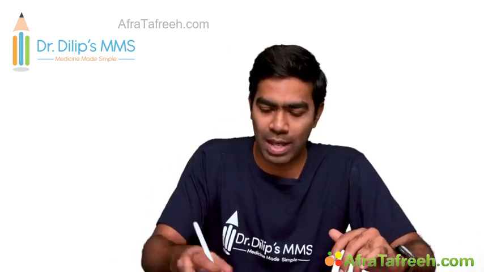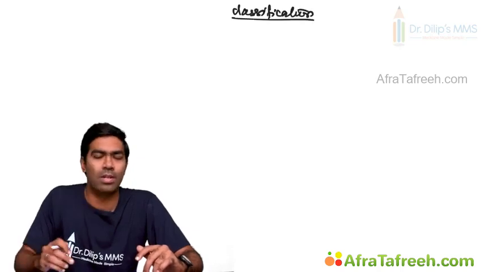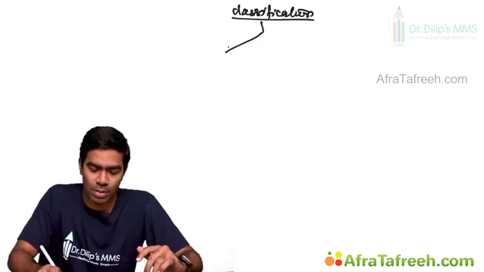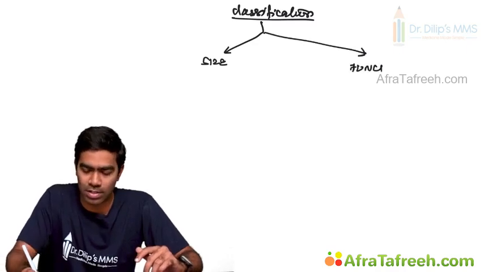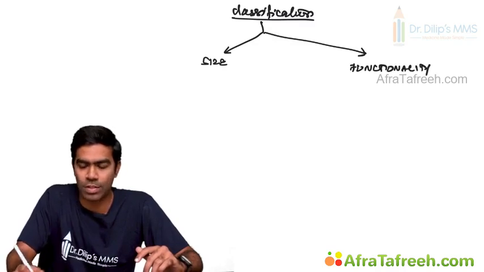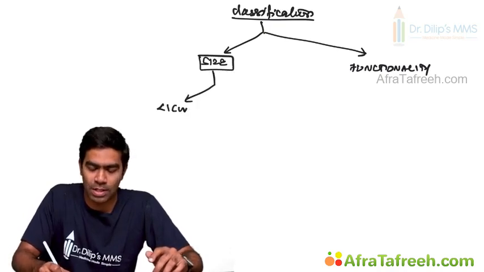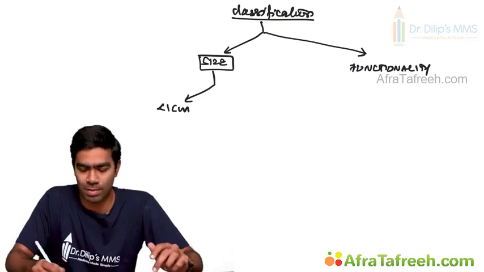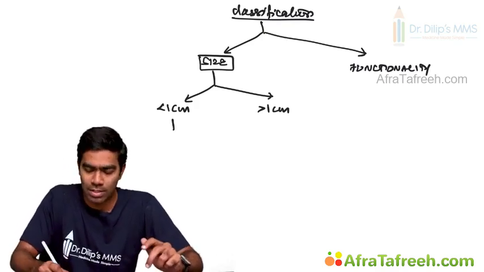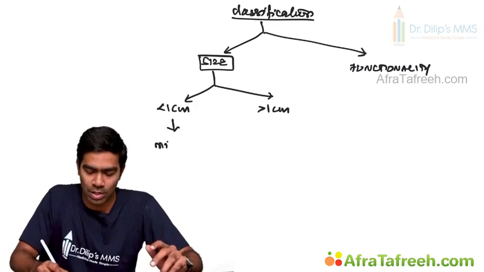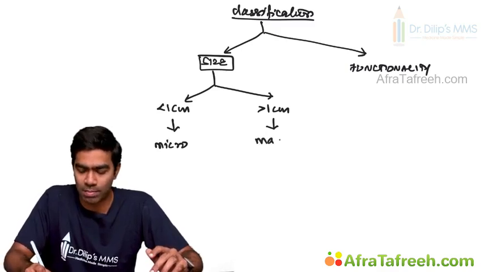At the same time, you have to classify the pituitary adenomas also. So let us see the classification of pituitary adenomas. Classification wise, you can classify the pituitary adenomas based on the size, or based on the functional status, functionality. Based on the size, I can classify pituitary adenomas into those tumors that are less than 1 centimeter in diameter, or those that are more than 1 centimeter in size. Pituitary adenomas less than 1 centimeter, we generally call a microadenoma. More than 1 centimeter, we call a macroadenoma.